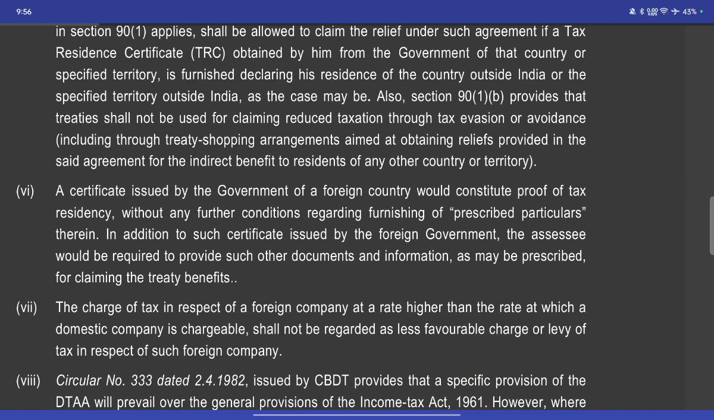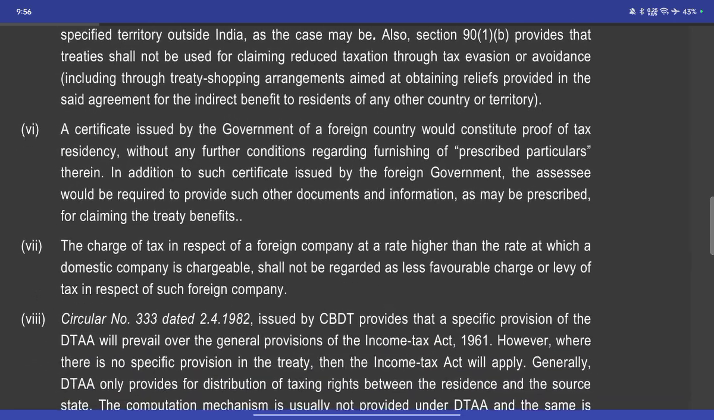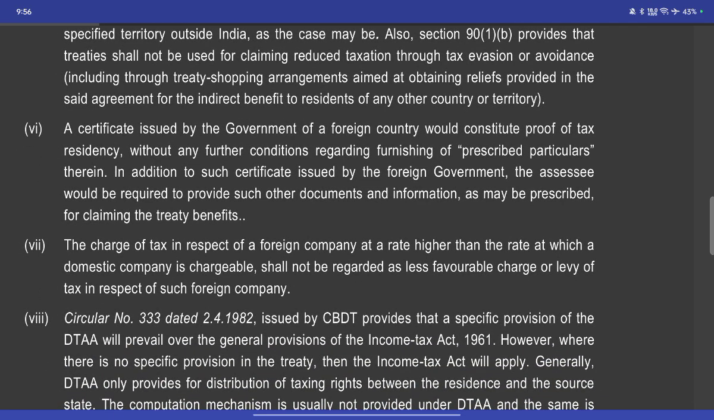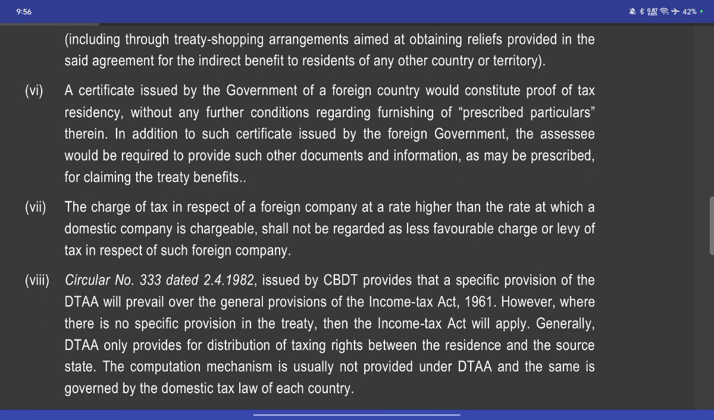Also, Section 90A provides that a treaty shall not be used for claiming reduced taxation through tax evasion or avoidance, including through treaty shopping arrangements aimed to obtain relief provided in the said agreement for the indirect benefit of residents of any other country or territory. A certificate issued by the government of the foreign country would constitute proof of tax residency without any further inquiry, regarding the furnishing of prescribed particulars therein.